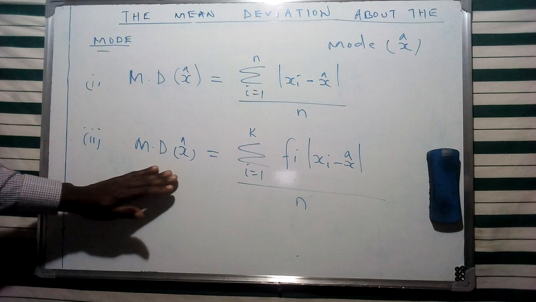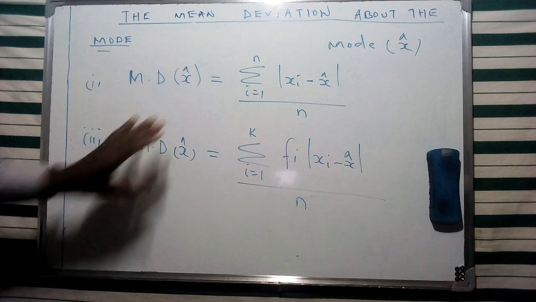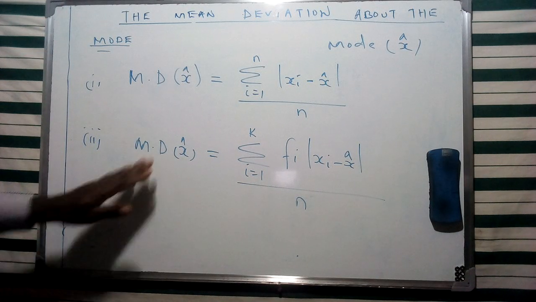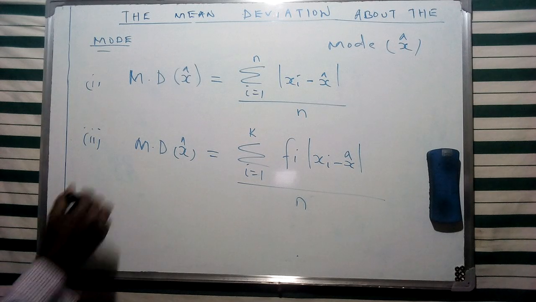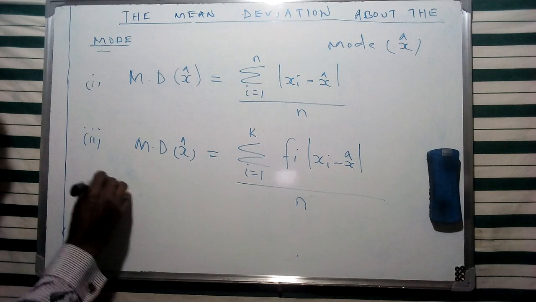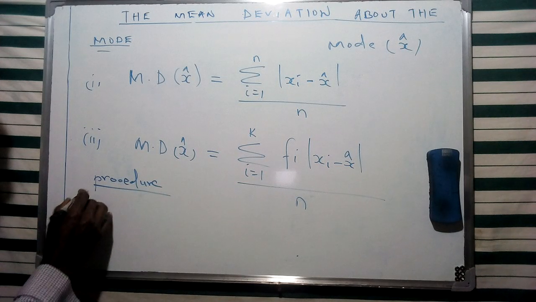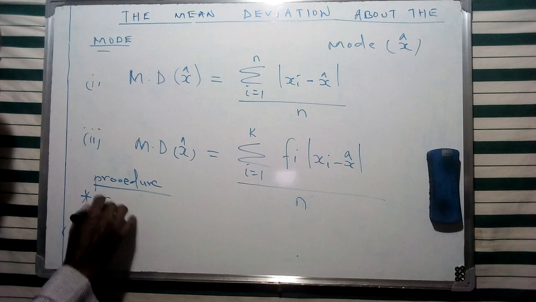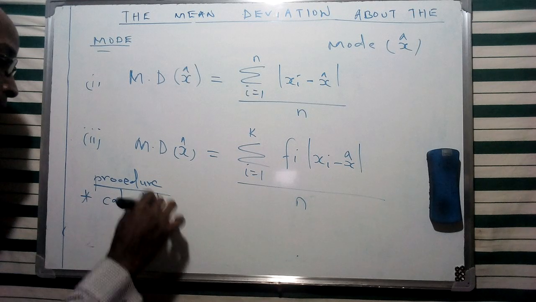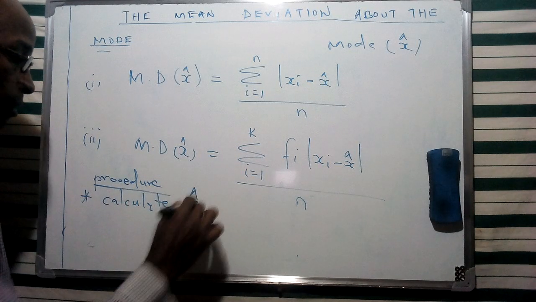This constitutes a number of steps in order for us to calculate it. Given a specific range of data, first we calculate the mode.